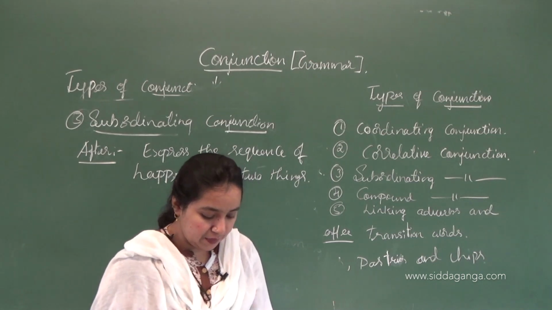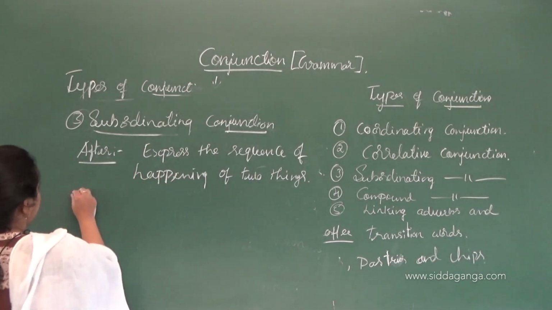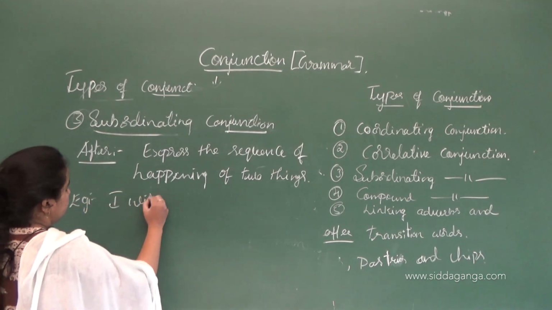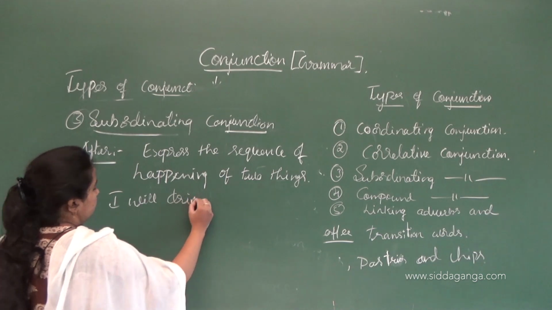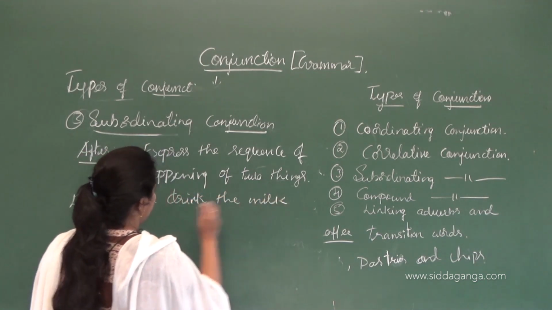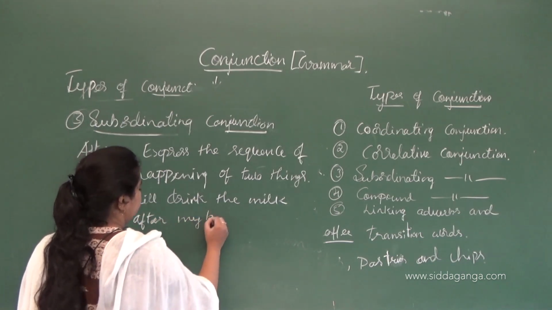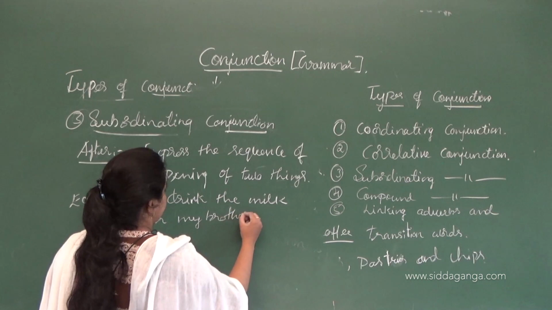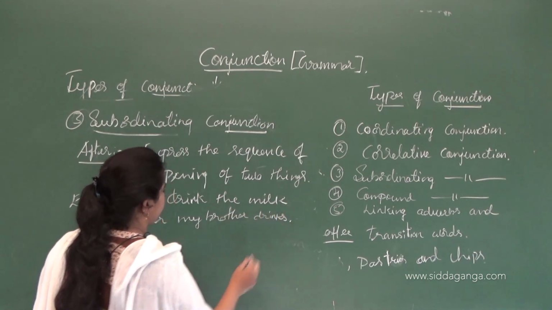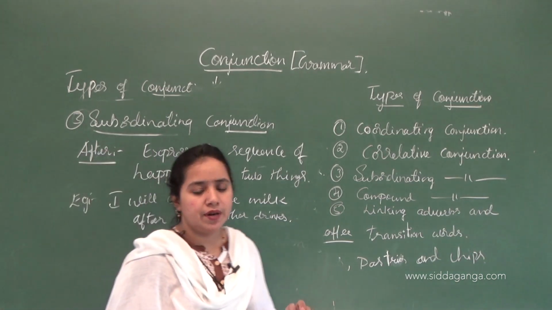So here the example is, I will drink the milk after my brother drinks. It tells the sequence here, after my brother drinks. So first I will drink it, then my brother drinks.